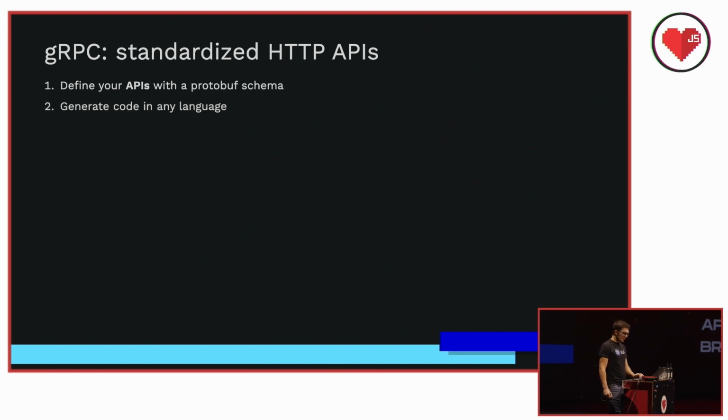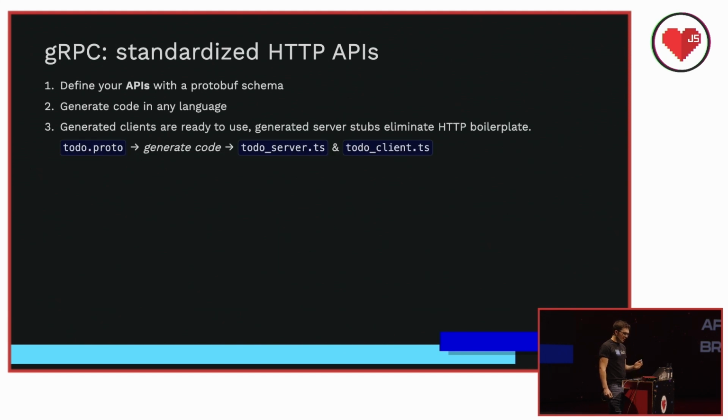So in this situation, we'd generate two things. We would generate a server and a client, but it could be any language. The server is just a skeleton. gRPC takes care of all the low-level stuff, and we're just filling in our API's logic at that point. You'll see this in the demos.